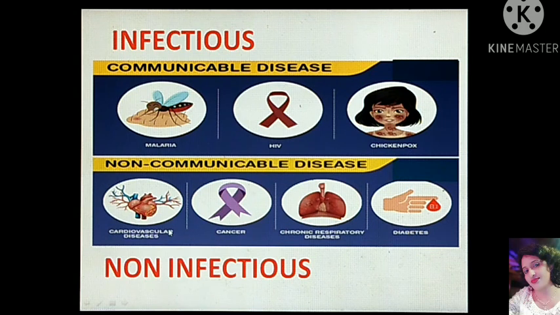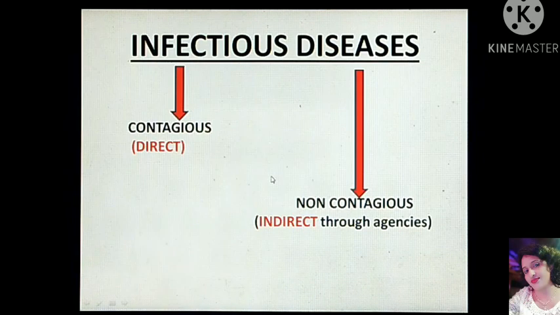For example, heart diseases, cancer, respiratory diseases or diabetes are restricted to a particular individual, while malaria, HIV or chickenpox are easily transmissible from one person to another, and thus are communicable or infectious diseases. Thus, infectious diseases can be contagious or non-contagious.